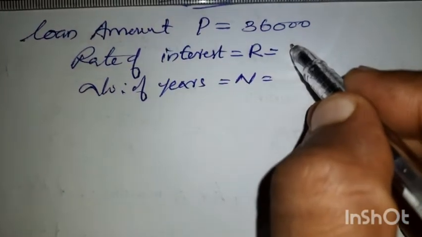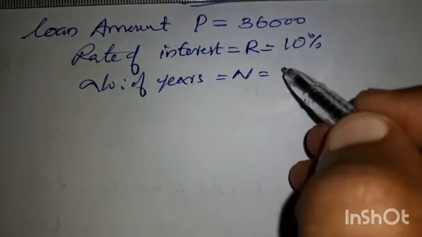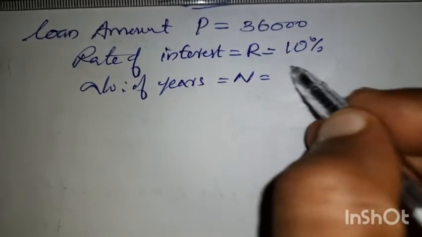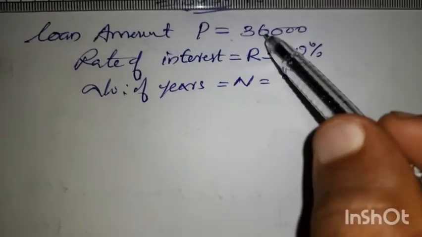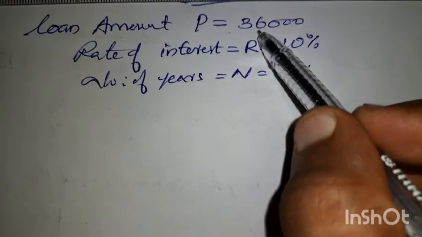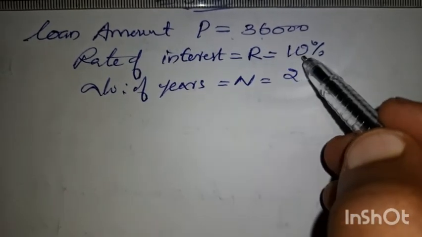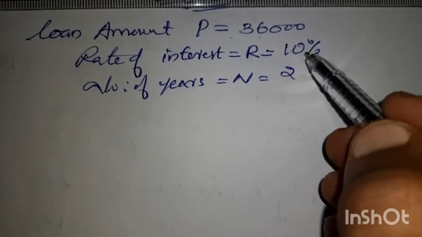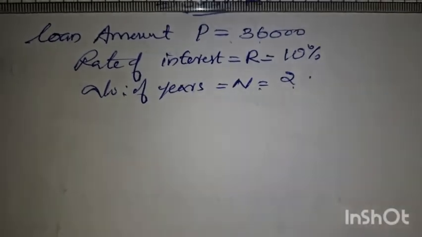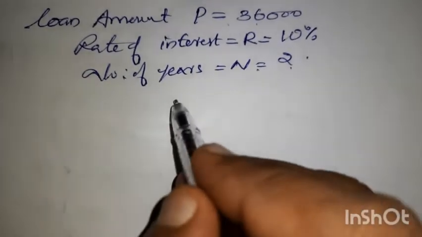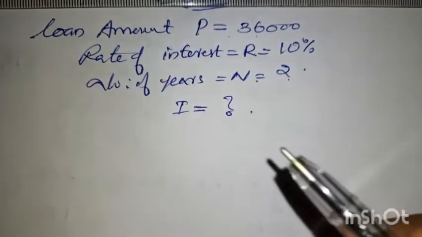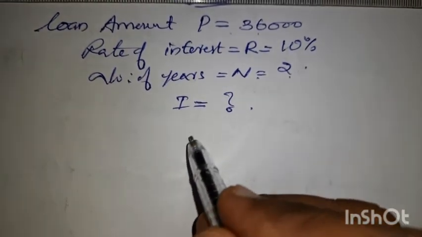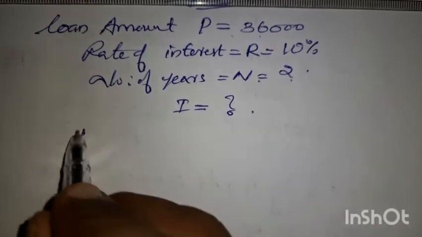The rate of interest given is 10 percent, and he decided to pay back after 2 years. So N is 2. Principal amount P is 36,000, rate of interest 10 percent, number of years is 2. We have to find out the interest for 2 years, and then you have to divide it by 24.